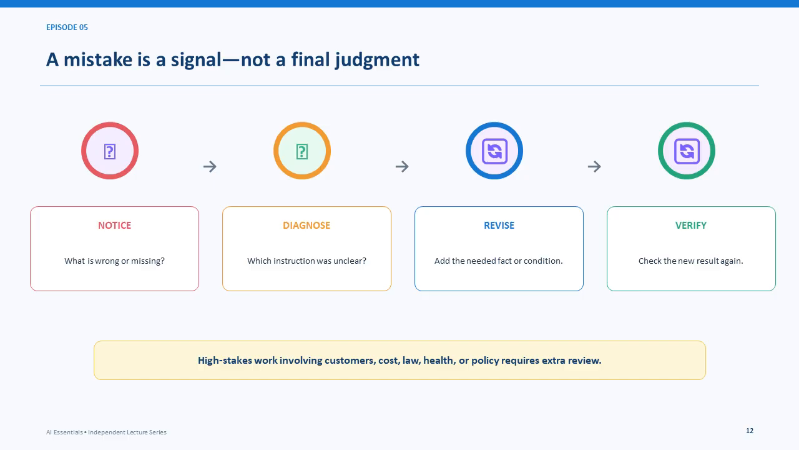A mistake is a signal to inspect the work, not a final judgment. Notice what is wrong or missing, diagnose which instruction was unclear, revise the prompt by adding the needed fact or condition, and then verify the new result. When the stakes involve customers, cost, law, health, or policy, require additional review rather than relying on repeated generation alone.